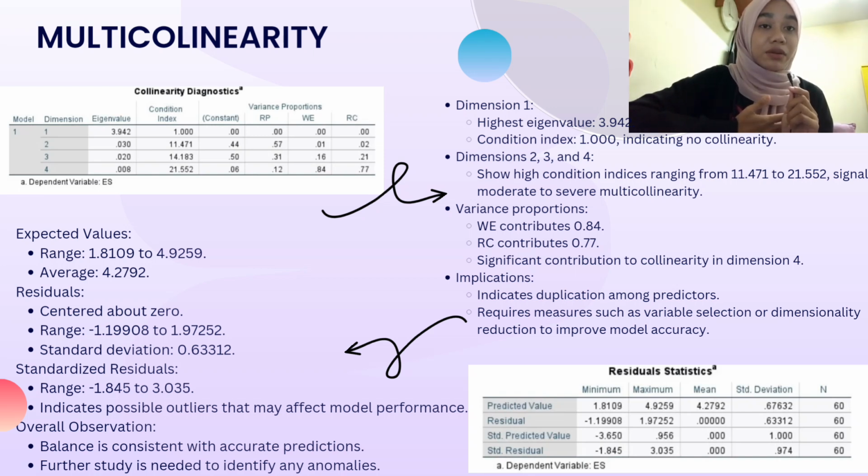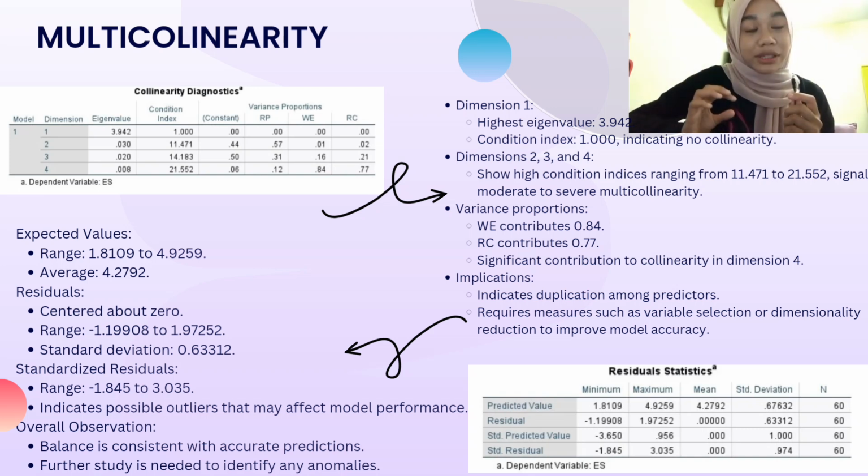The next table is about residual statistics. For predicted values, the range is between 1.8109 and 4.9259, and the average is 4.2792. The residual statistics are centered about 0. The range is between negative 1.19908 and 1.97252, and the standard deviation is 0.63312. For standardized residuals, the range is between negative 1.845 and 3.035, which indicates possible outliers that may affect model performance.